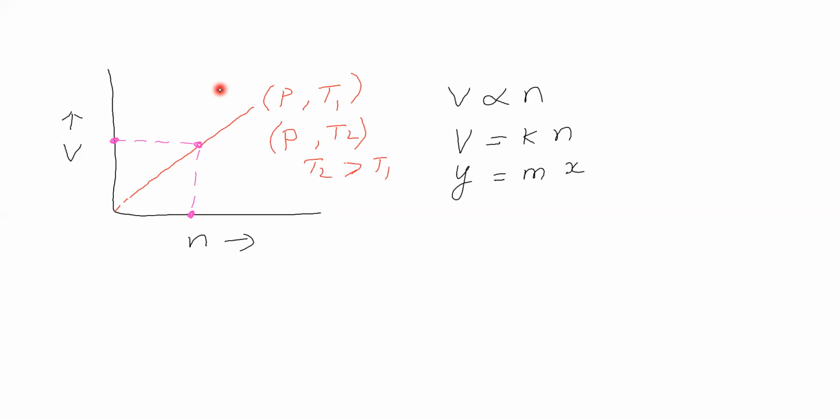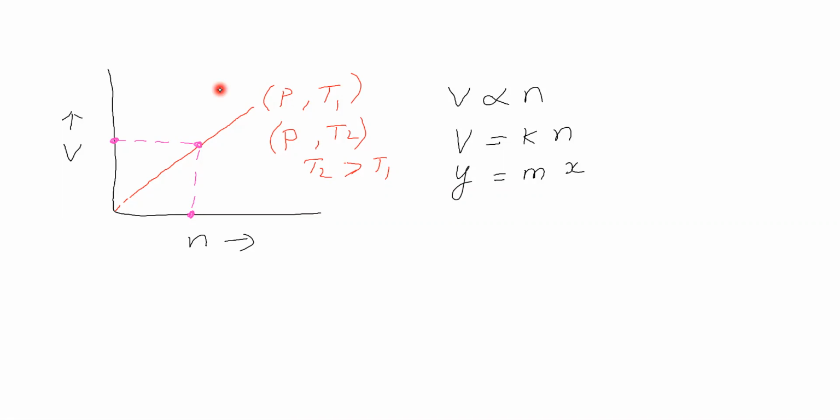Now, what do you think about the volume of gas at this temperature when compared to this temperature? Pressure of gas is the same. Number of moles also we fixed. Now temperature is different. We will take T2 and T1, where T2 is greater than T1. How will the volume of gas be at this temperature when compared to this temperature?